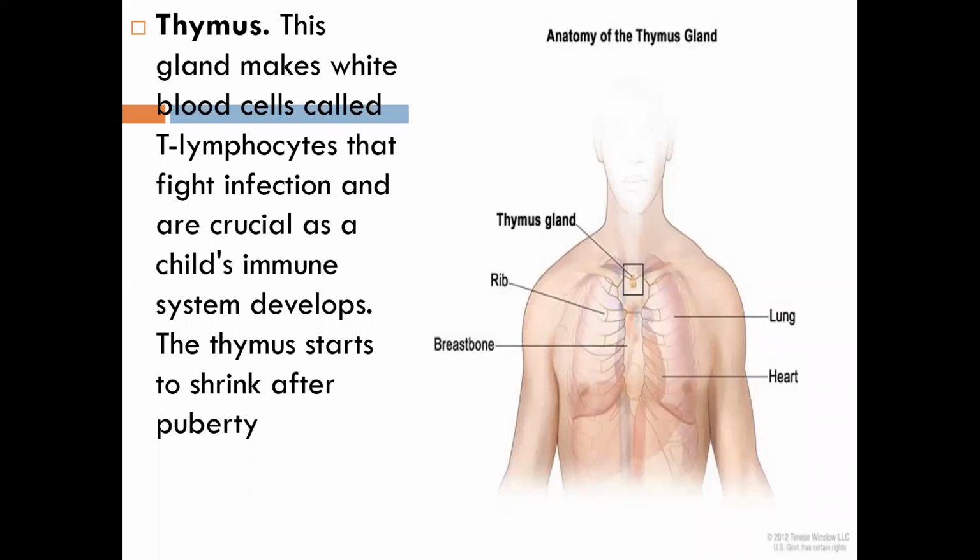Those who don't know, you can write it down: the period in which the human body first becomes capable of reproduction. So in that way also you can define it.